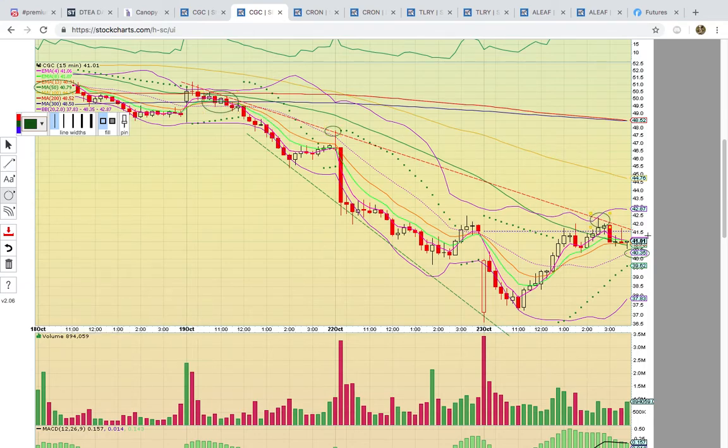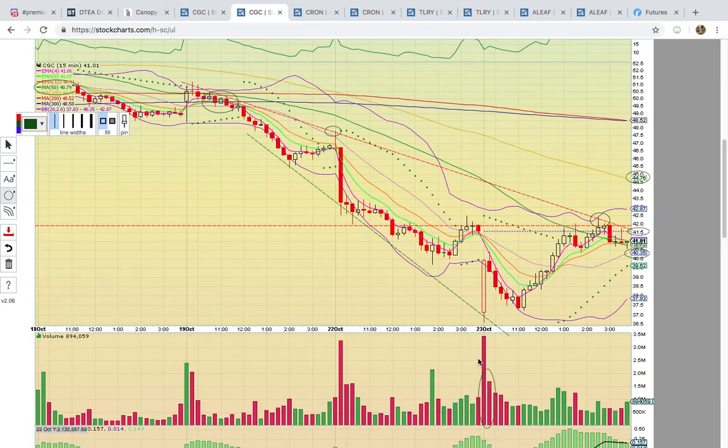Now it needs to break above this descending resistance line here. If it can break above this 41.50 level, and 42, that should be a good signal that CGC wants to head higher. So keep an eye on 42. We'll just call it 42. That would be a clear signal. If it's trading above 42 tomorrow, that should be the signal that the bulls are continuing with the bounce that started today, that it wasn't just a head fake or a false alarm, that they really are trying to push it higher. And then what you're looking for is a run up here to the 100 simple moving average at 44.76. That's going to be the next key resistance level to break after 42.